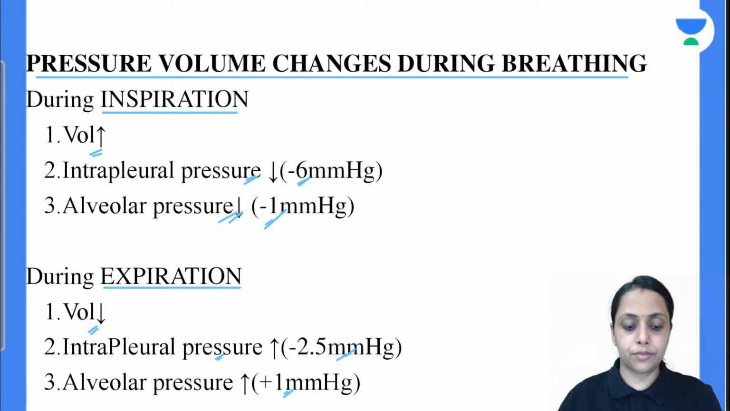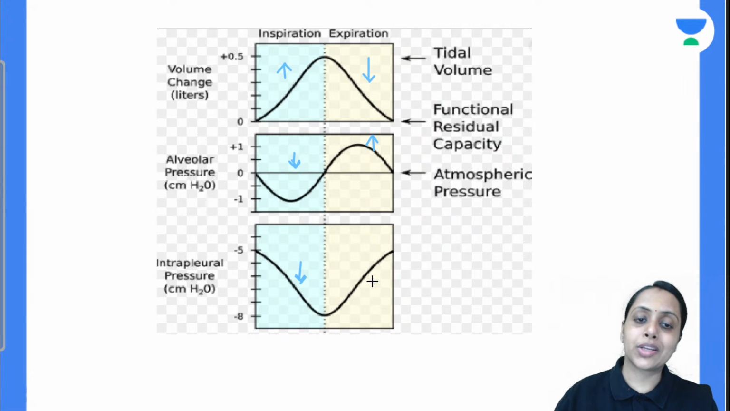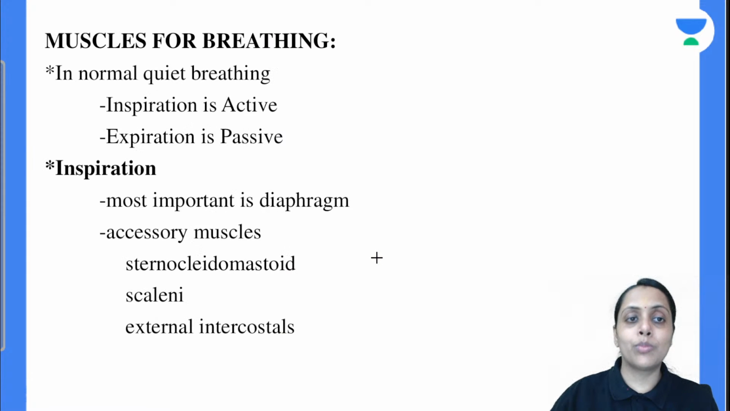So moving further, this is the diagram. During inspiration volume is going to increase, so pressure is going to decrease, so alveolar pressure also decreases, intrapleural pressure also decreases. During expiration volume is going to decrease, so pressure is going to increase, so alveolar pressure increases, intrapleural pressure also increases. So moving further to the muscles of breathing.